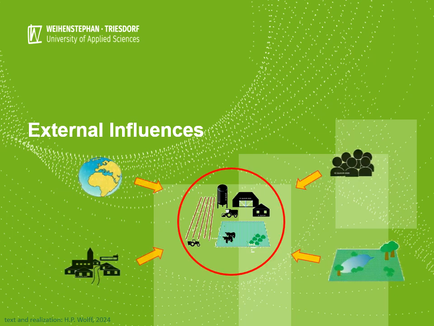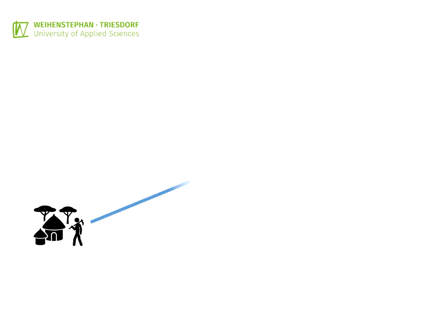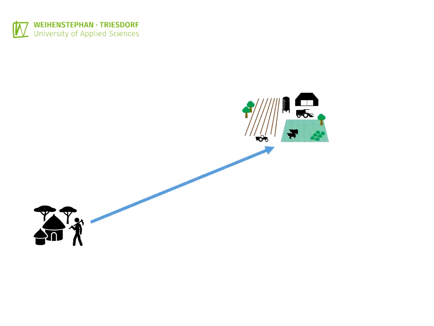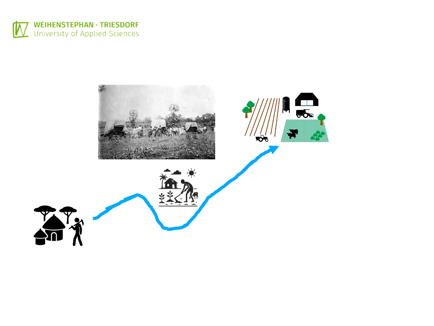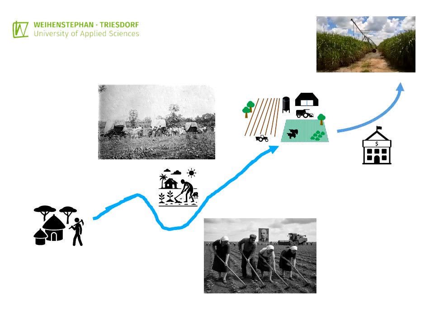External influencing factors. Farming systems are often the result of a long-term development. However, long-term development does not proceed continuously but at different speeds and with occasional waves and breaks. Think, for example, of the phases of colonialism or collectivization. Nowadays, the influence of the financial economy leads to rapid and significant changes in the structure of farming systems.